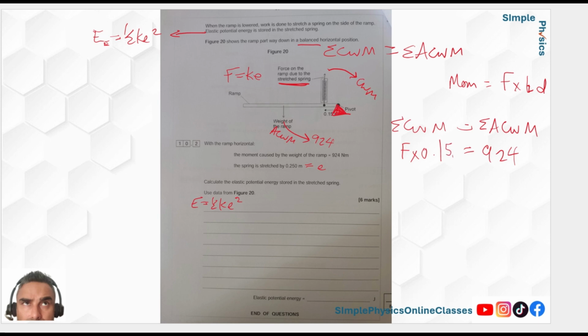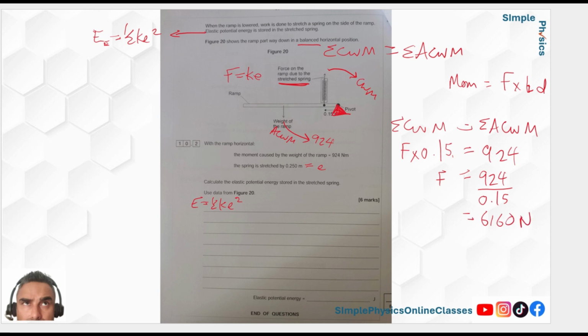So now we could work out the force. All we've got to do is get F on its own. So F times 0.15, we need to take the 0.15 to the side, so do the opposite of multiplying. So F is equal to 924 over 0.15. Okay, so if I put that in, I can work out F. Now this is 6 marks, so it's not just rearranging or using two formulas, we're going to use a few formulas here. I'm just showing you the basics of a way. You can find other ways of doing it, depends how your brain thinks, but these are the sort of buzz things that must be going in your head. As soon as you see keywords, key formulas should be coming up. So this is 6160 newtons.